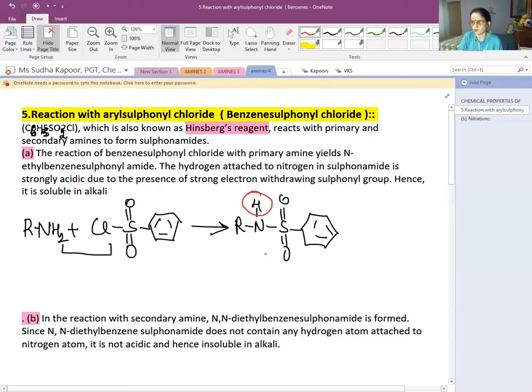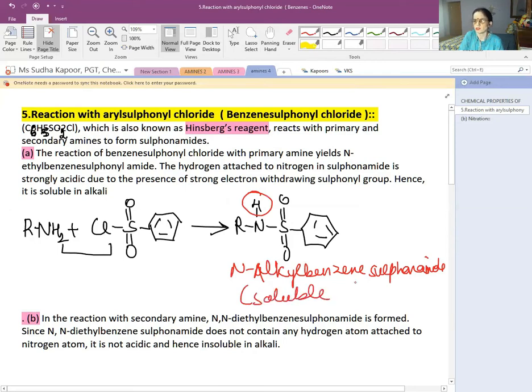So the product just formed, that is N-alkyl benzene sulfonamide, is going to be soluble in alkali.